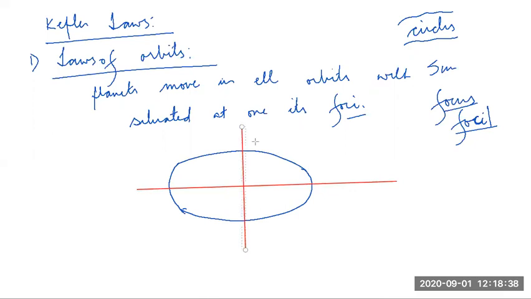Now, it has two foci. Where are the two foci? One is here, and the other is here. We name them F1 and F2. Here the Sun is at one of the foci. Let's say the Sun is here, and this is the periphery of the orbit, the elliptical orbit.